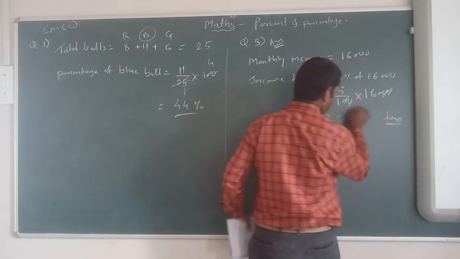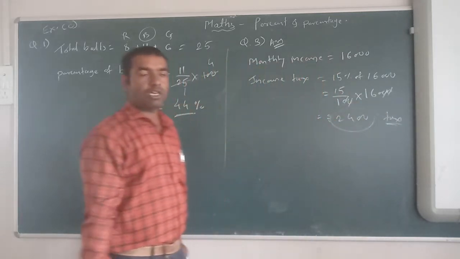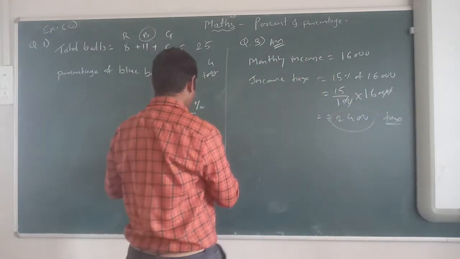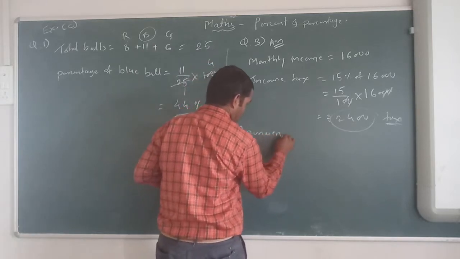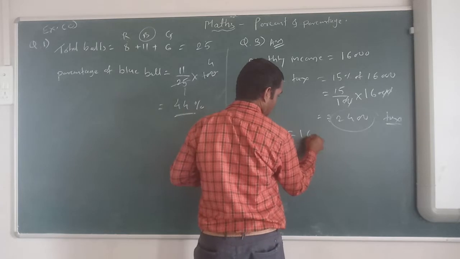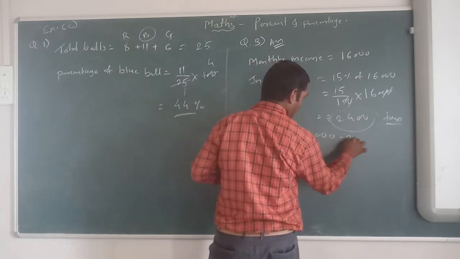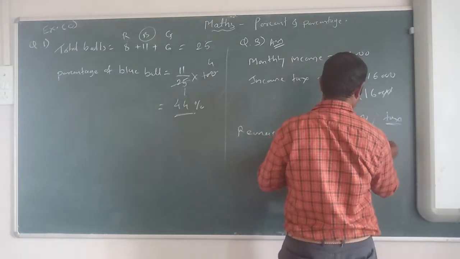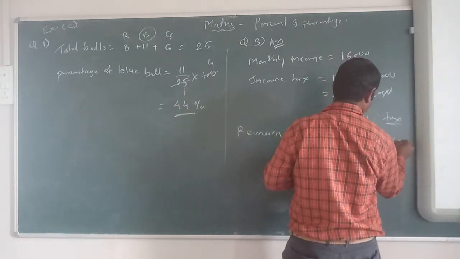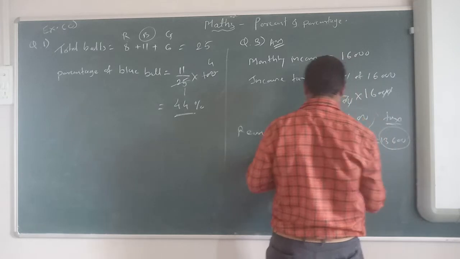Then how much remains? We will find the remaining: 16,000 minus 2,400. So the remainder will be 13,600. This money is remaining.